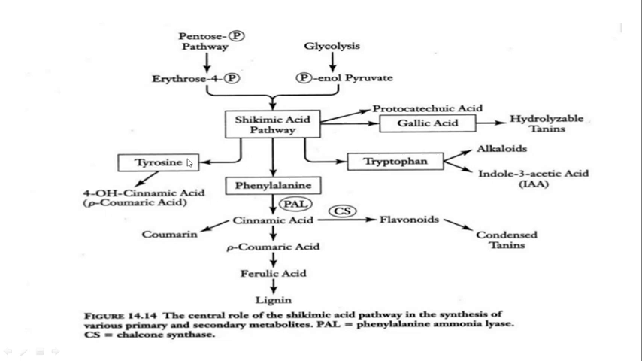The third aromatic amino acid produced from the shikimic acid pathway is tyrosine, and from tyrosine, p-coumaric acid or cinnamic acid are produced. So this is the central role of shikimic acid, which produces three different aromatic amino acids, and from these three primary metabolites, different types of secondary metabolites can be biosynthesized in the plant. So this is about the shikimic acid pathway.